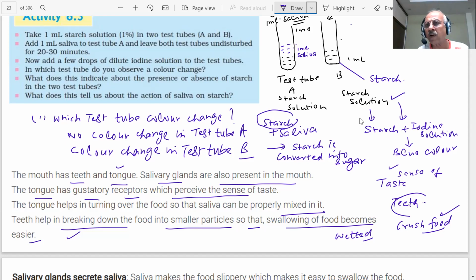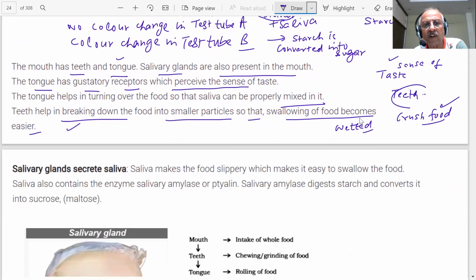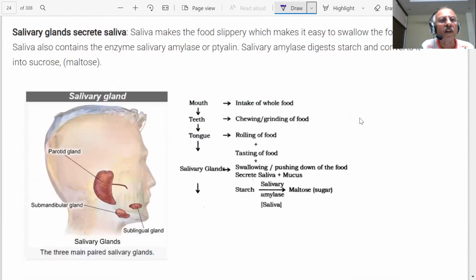Where is the saliva coming from? This is not pure water, which you think it is. It is coming from, students, salivary glands, which secrete saliva. Look, there are salivary glands in the mouth: the parotid gland, the submandibular gland, and the sublingual gland. These are the three main paired salivary glands, students, which are present in the mouth.